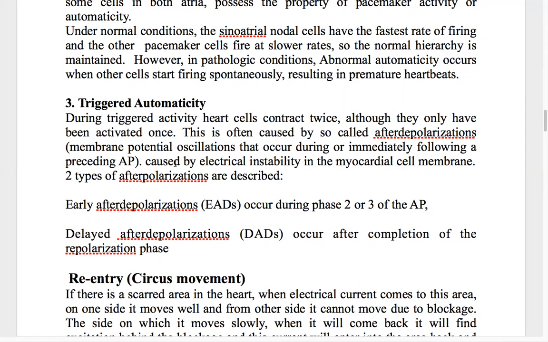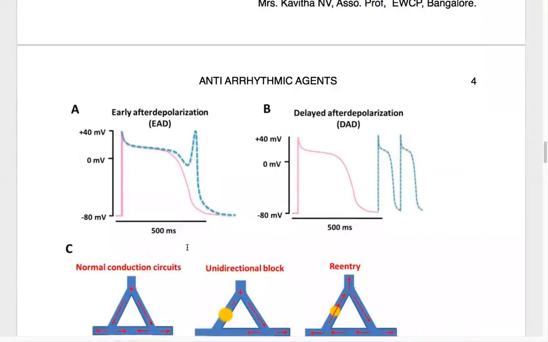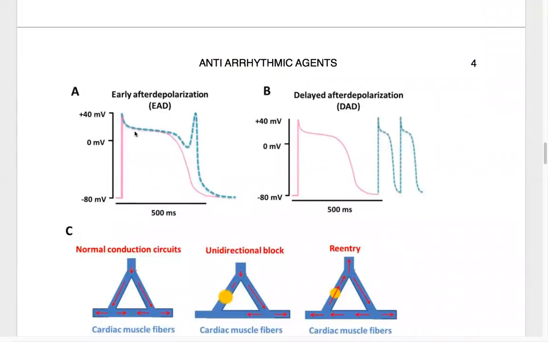There are two types. One is the early after depolarization, another is the delayed after depolarization. We'll see what this is. This is the early after depolarization and this is the delayed after depolarization. The pink graph is the normal action potential. The blue one is the arrhythmia.